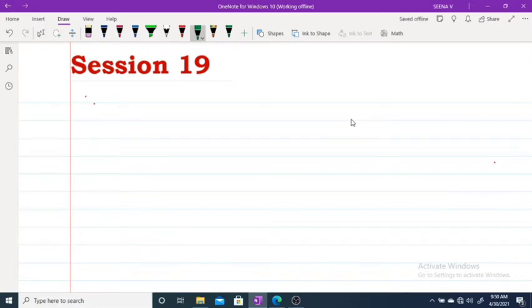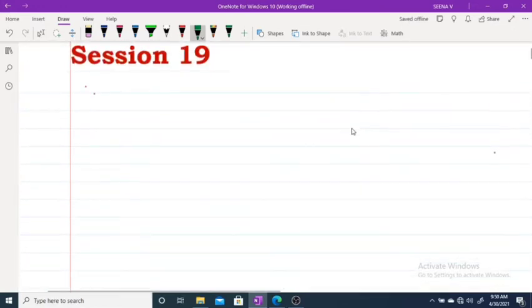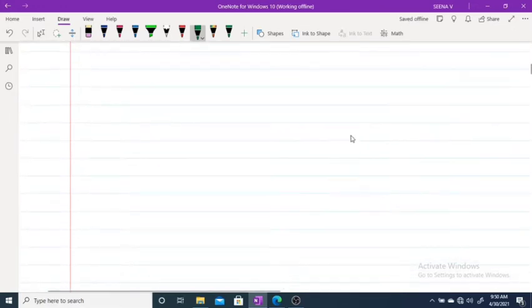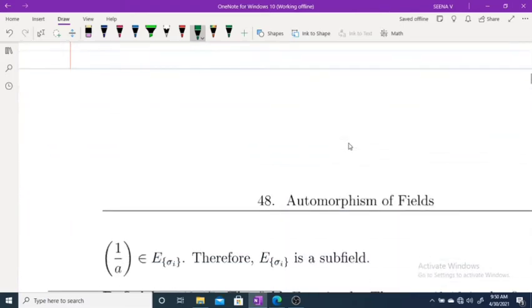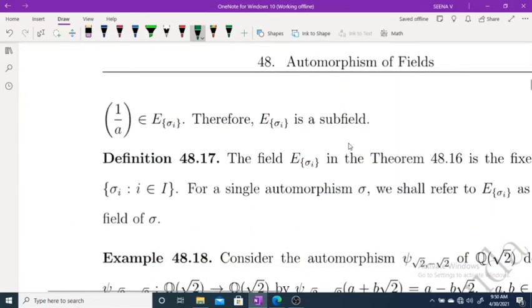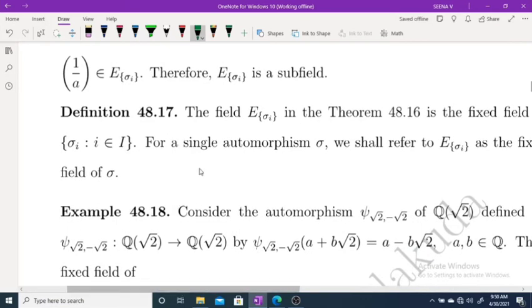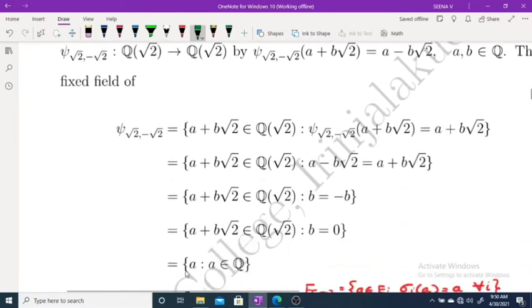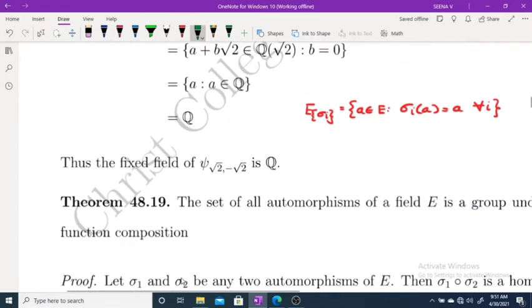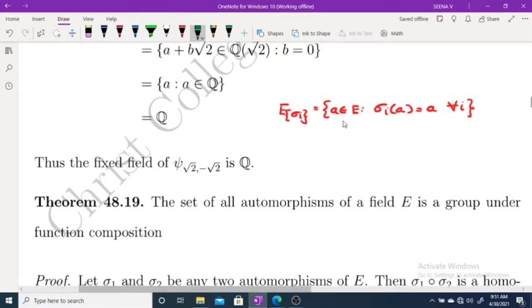Today we are going to start our next section, section 19. This is also a continuation of our automorphism. Just recall what we have discussed in our last class. We have discussed that E sigma I is a subfield, and we have proved one problem. Now, what is E sigma I? E sigma I is the set of all a belonging to E such that sigma I of a equals a for every I.